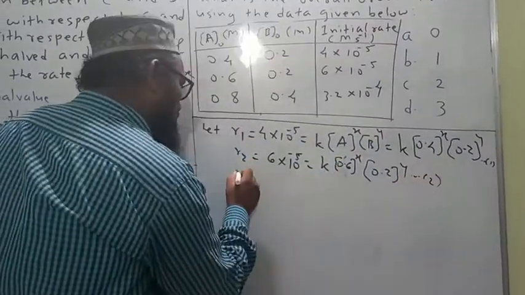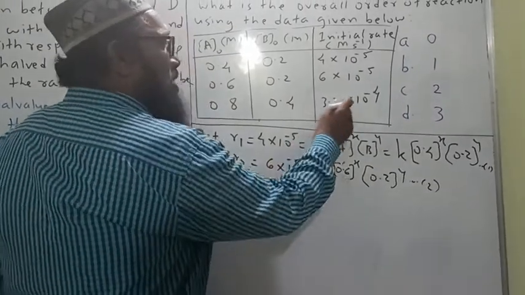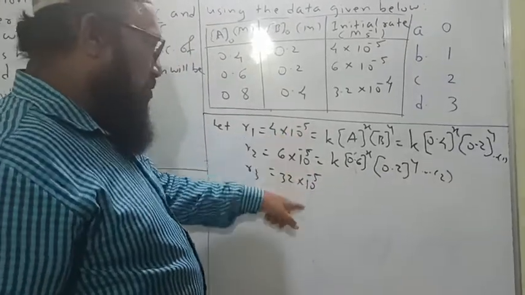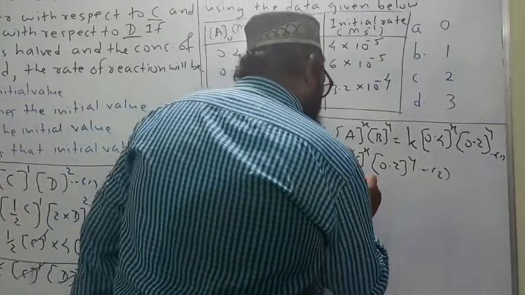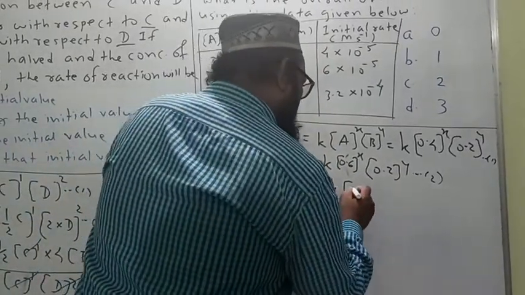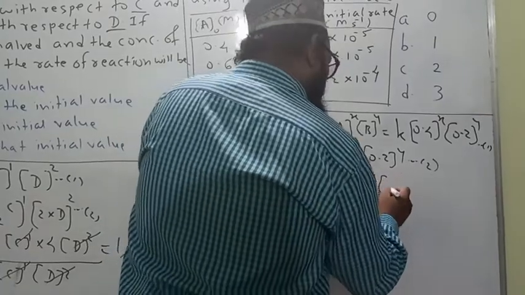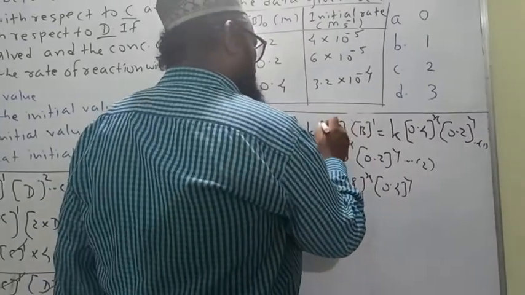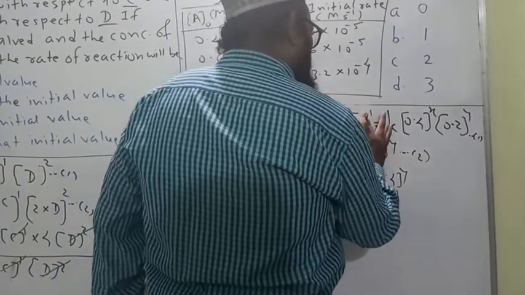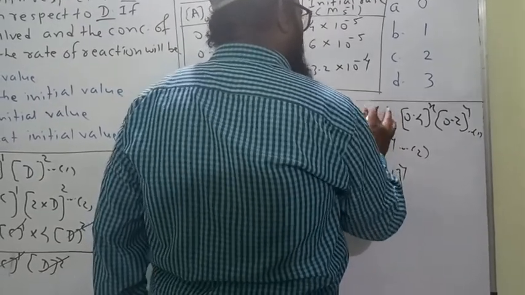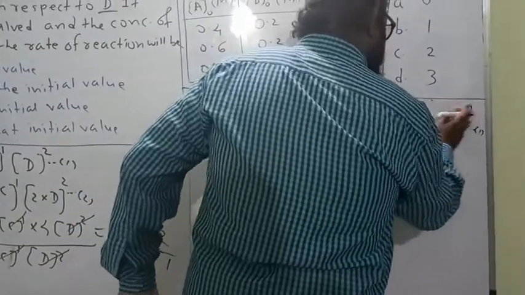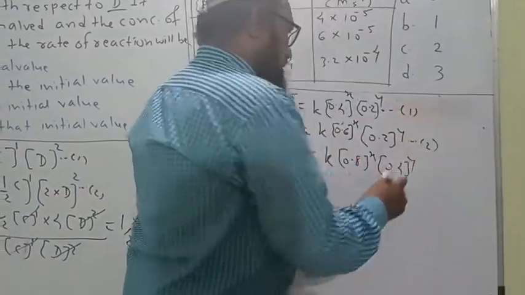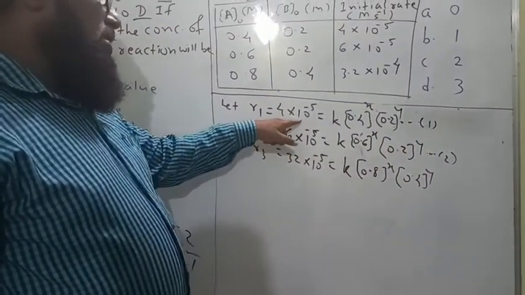Then R3 is equal to 3.2 into 10 raised to minus 4, which is nothing but 32 into 10 raised to minus 5, equal to k into 0.8 raised to x, 0.4 raised to y. Okay. Now let us divide equation 2 by equation 1.